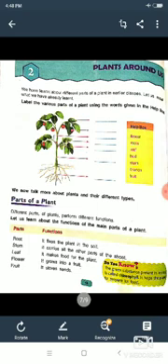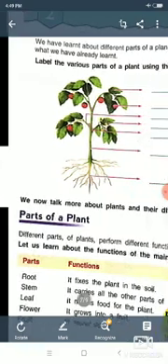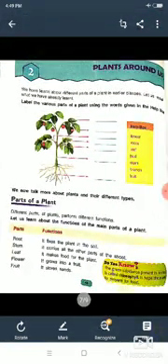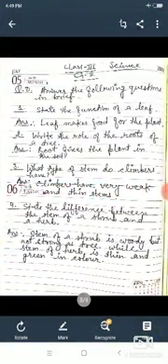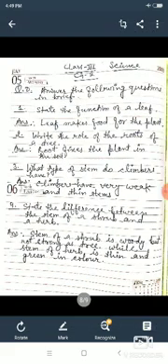Of exercises D and E. Okay, so you will listen carefully. So, see, this is chapter 2. I hope you have drawn this diagram, that is the diagram of the plant. And now I am moving to the question answers. Those are the questions, and the questions are of exercise D. See, this is exercise D, and the instruction is: answer the following questions in brief.